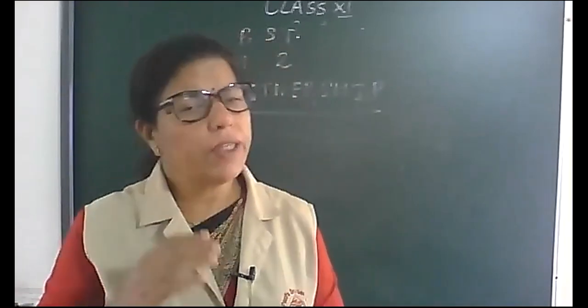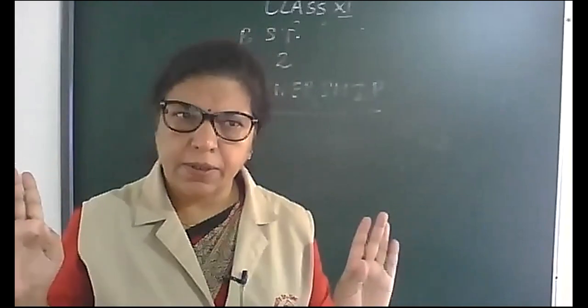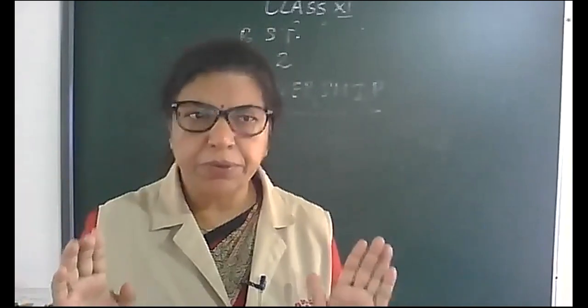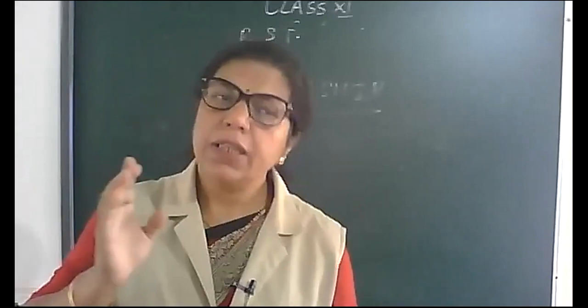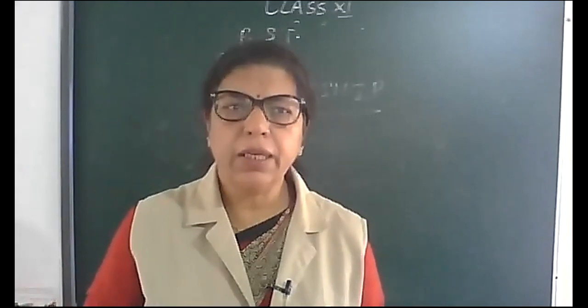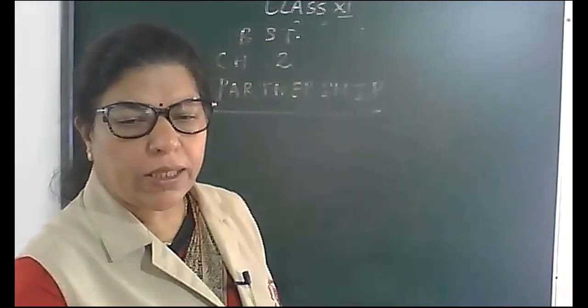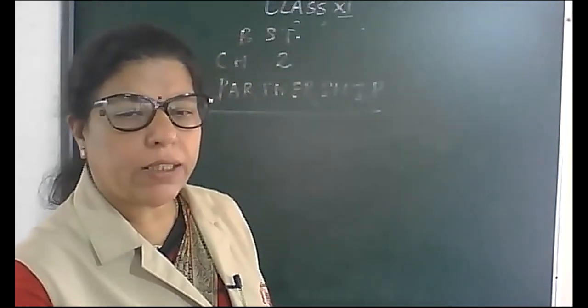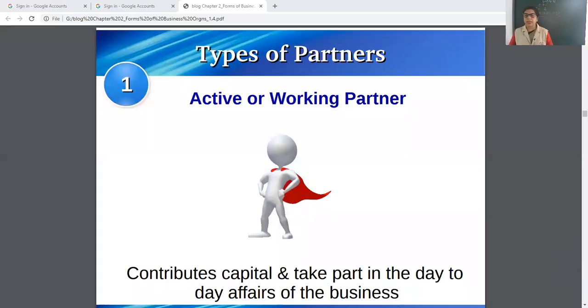So children, there are various types of partners. Today I am going to explain active partner, inactive partner. So today's topic is types of partners, and the first type, which is normal or common, we can say normal or common, is active or working partner.